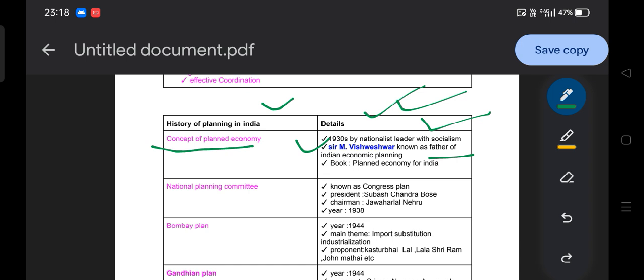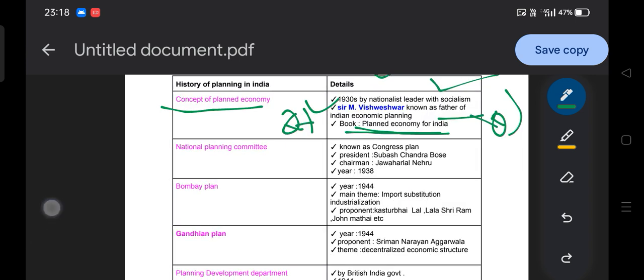So if tomorrow someone asks who is known as the father of Indian economic planning, it is Sir M. Visvesvaraya, and he wrote the book Planned Economy for India. So who wrote the book Planned Economy for India? M. Visvesvaraya. Very important, guys. From here you get two questions: one is the book written by whom, or who is known as the father of Indian economic planning.